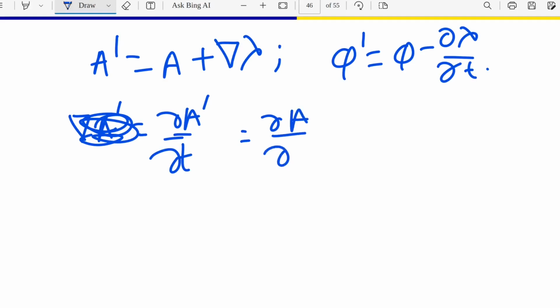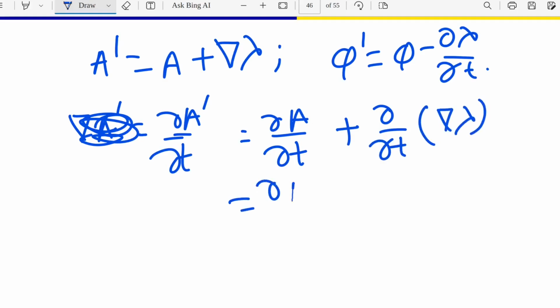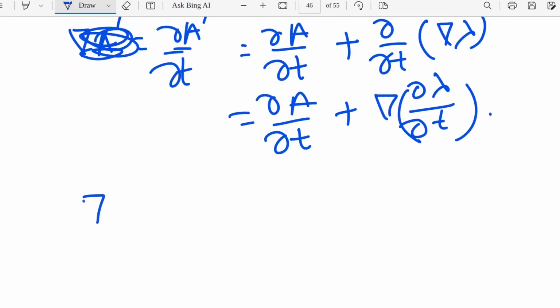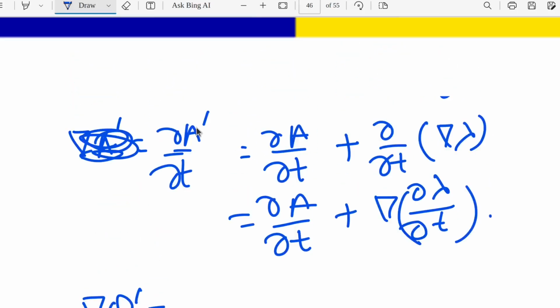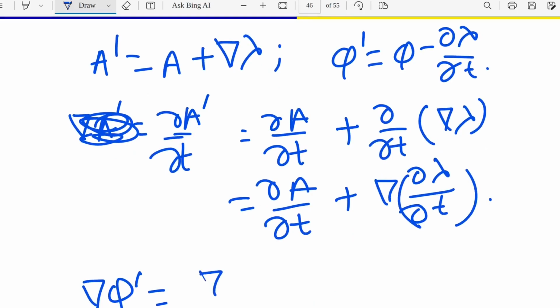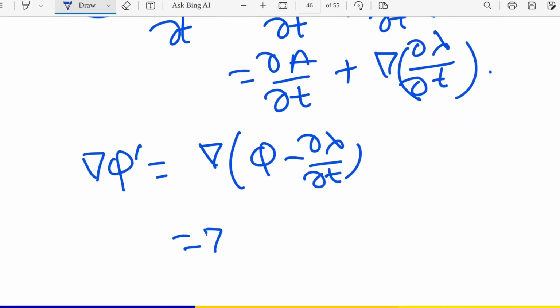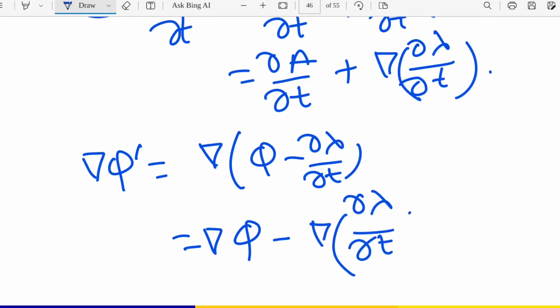Then it will be del A del T plus del T of grad lambda. As it can interchange, then we can write like that also. Okay, now coming to grad phi prime. Grad phi prime will be what? If I write here correctly, it will be grad phi minus grad of del lambda del T.